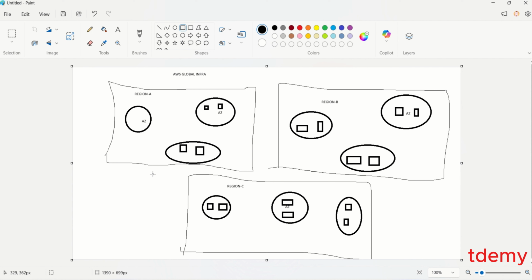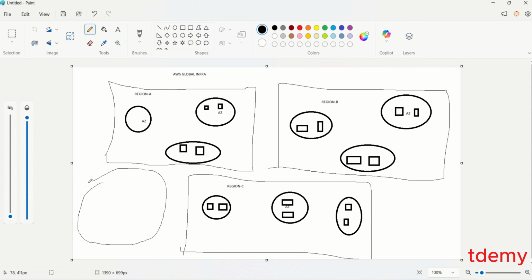Now, I mentioned something called edge location. Edge locations are basically, I would say, not owned. So if AWS notices that in a particular region or area they cannot get an availability zone or a data center, but there are private data centers owned by individuals, they can decide to use it as a point of presence we call an edge location, where they can temporarily store your data for those in this particular area to access it, rather than going directly to a particular region.